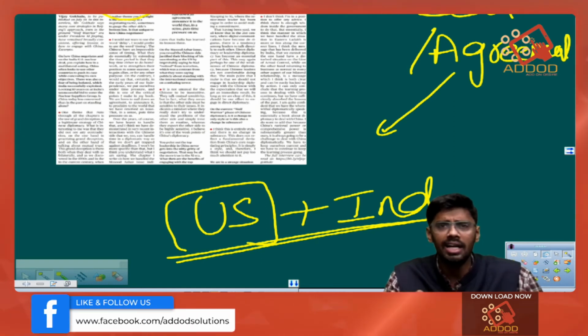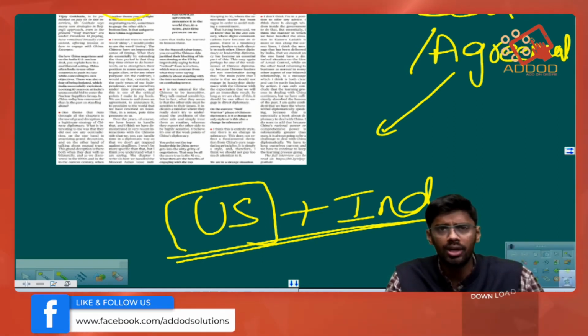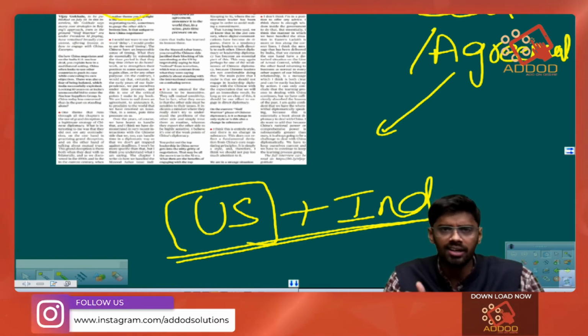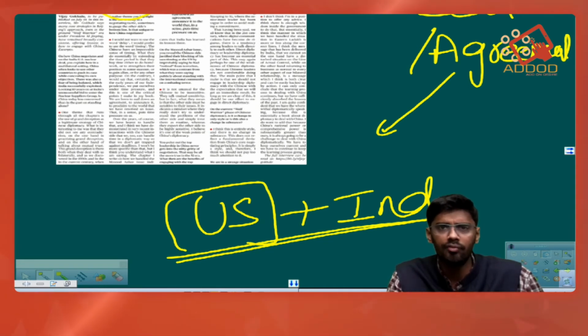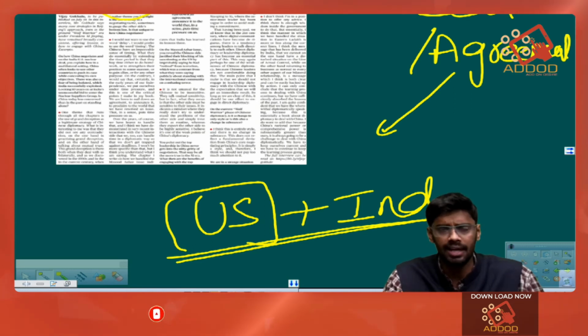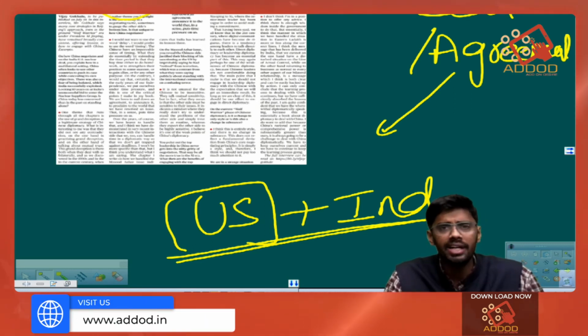And if India continues using nuclear technology for peaceful uses, it may be generation of electricity through nuclear technology, it may be using nuclear technology for treating cancer, in all these areas we will help India. So this is the 123 agreement.